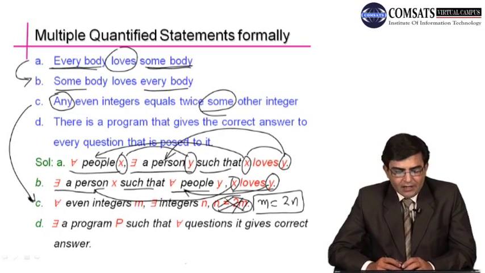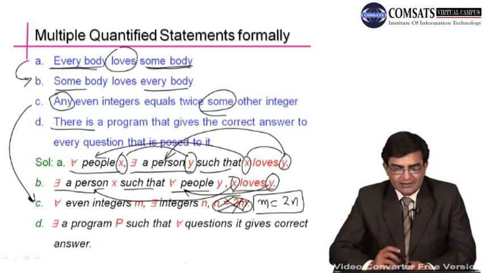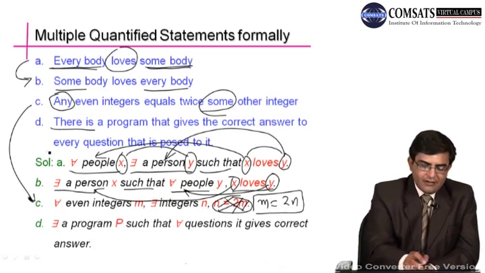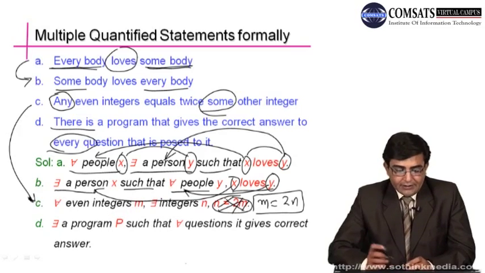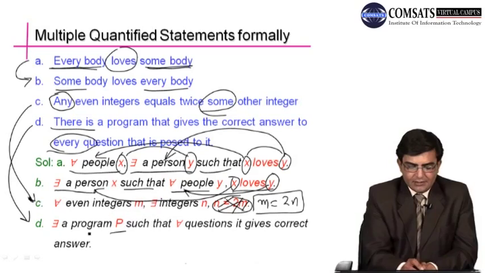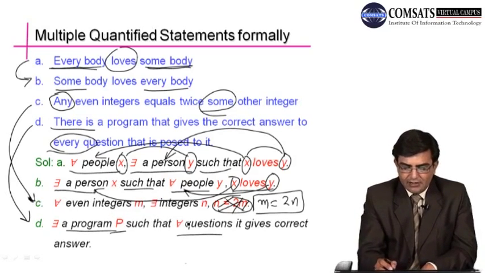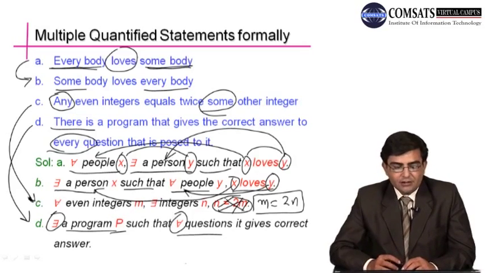Now in part D, there is a program that gives the correct answer to every question that is posed to it. Now here we have there is, so it will be used as an existential quantifier. Here we have every question, so this will be used as a universal quantifier. So this statement will be translated like this: there is a program P such that for all questions, it gives the correct answer. So this is the formal version of the statement in D.